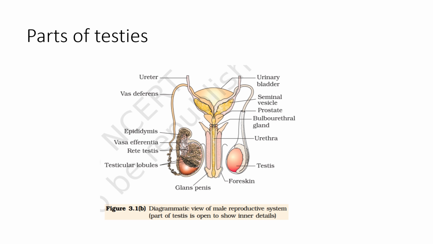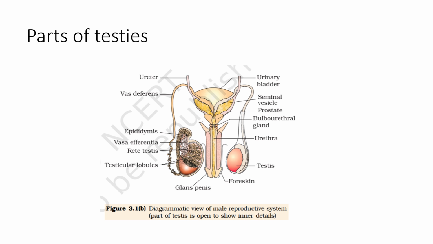The next slide is the diagrammatic view of male reproductive system. As we have studied some parts, the rest of the parts we'll study in this diagram. We have studied seminiferous tubules, testes, scrotum, and interstitial cells. Next are rete testis and vasa efferentia. The seminiferous tubules are closed at one end, but at the other end they join to form a network, the rete testis, from where the fine ciliated ducts, the vasa efferentia, arise. So the testes perform two functions: production of sperms and secretion of male sex hormones.